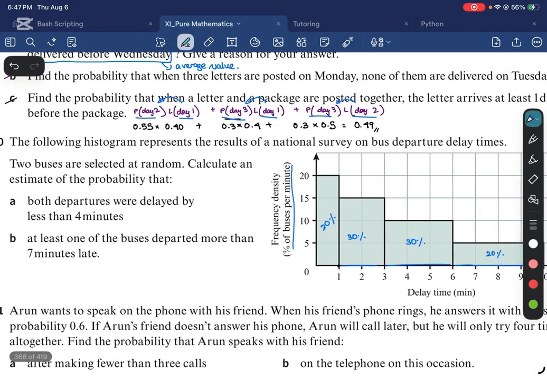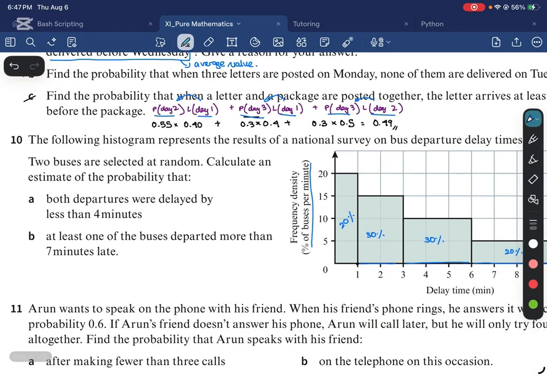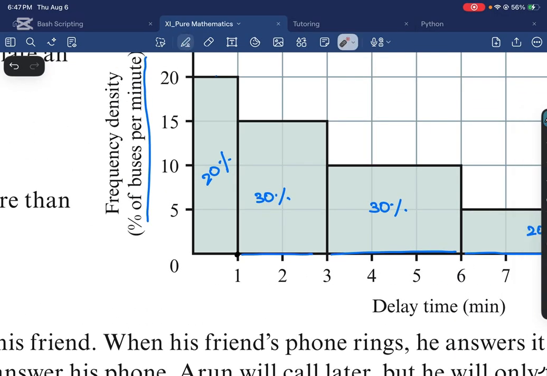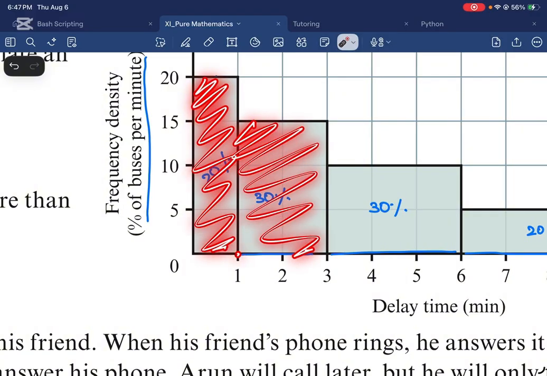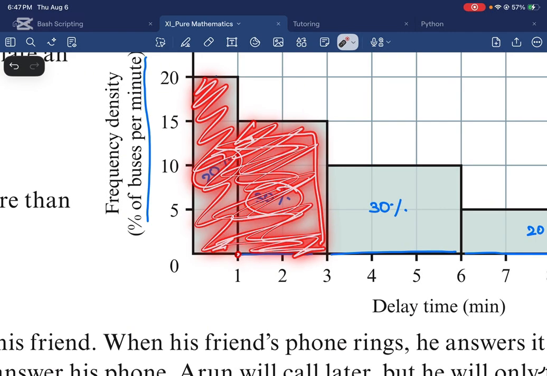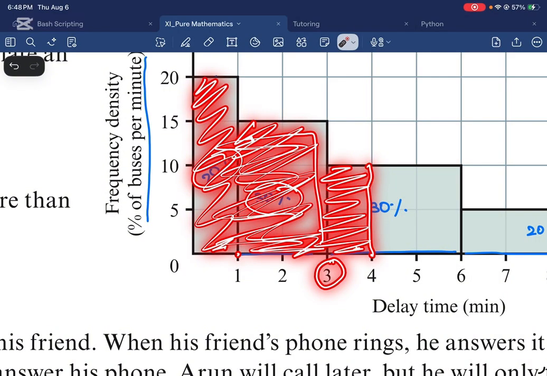And so on. All right, so we are selecting 2 buses at random, and basically one bus being late is not going to affect another bus, right? So we're going to assume that the buses being late are independent, right, of each other. So both departures were delayed by less than 4 minutes. So let's look at here. We have 20% of buses that are delayed by 1 minute. We have, if you add 20 plus 30, at least 50% of buses are delayed by less than 3 minutes. And we want to know less than 4 minutes. So we want to know how much this is, right?